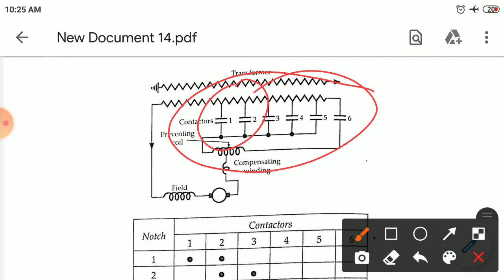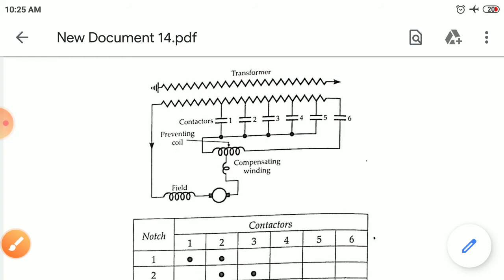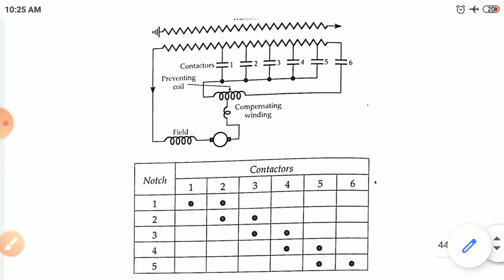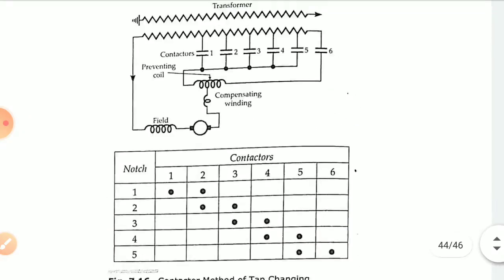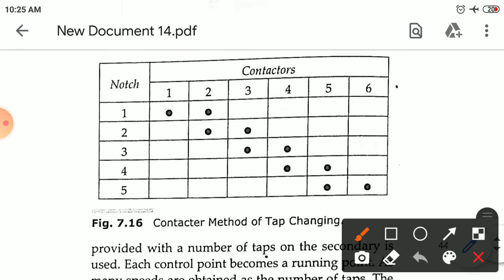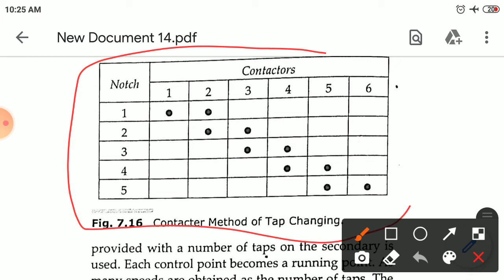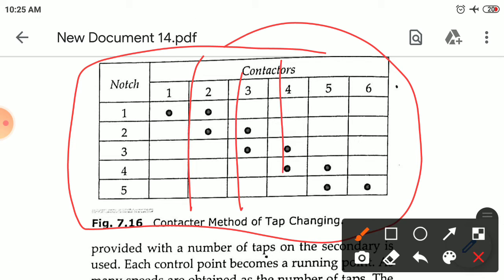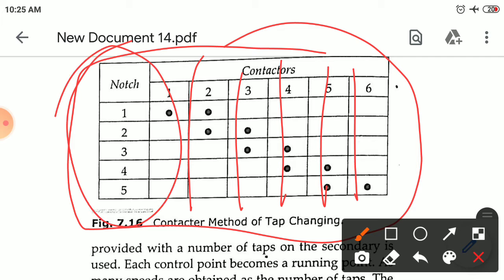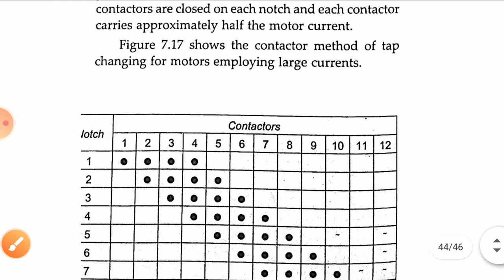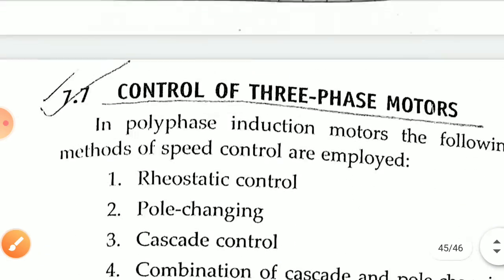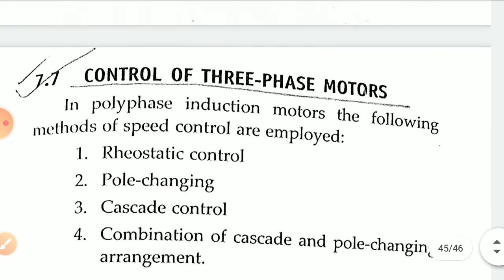If something happens and there is a short circuit, it will definitely destroy the entire process. Okay, this is a table which indicates the number of tappings for different intervals, the notch positions and the contactor positions. This is about the same thing. Then we have another method, the control of a 3-phase induction motor.